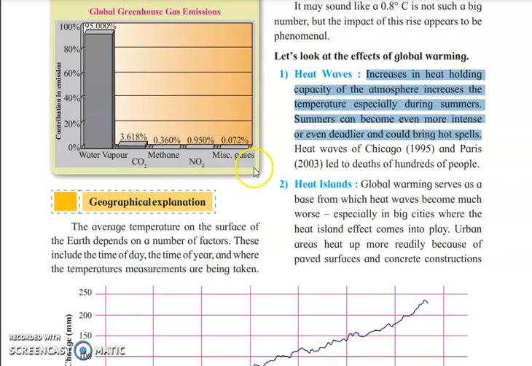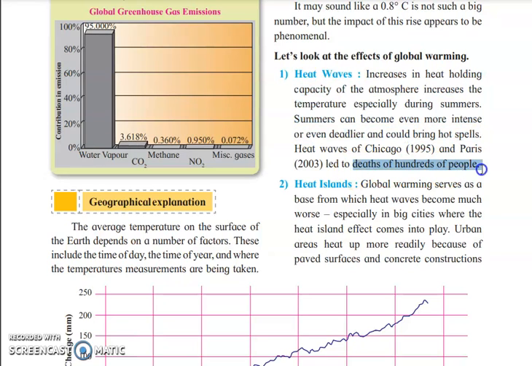The heat waves of Chicago in 1995 and Paris in 2003 made a big impact, and there was the death of hundreds and thousands of people at those places.